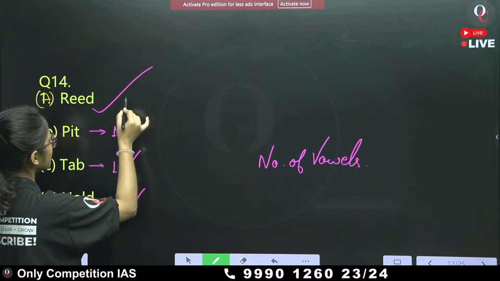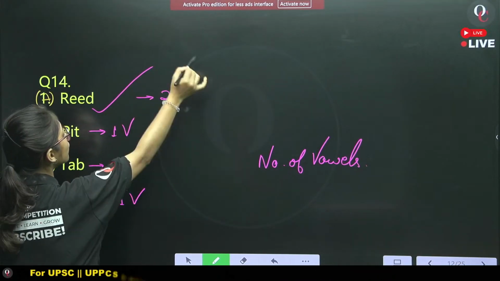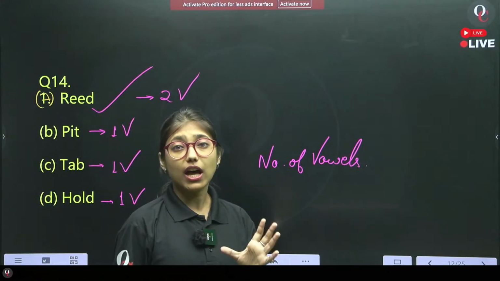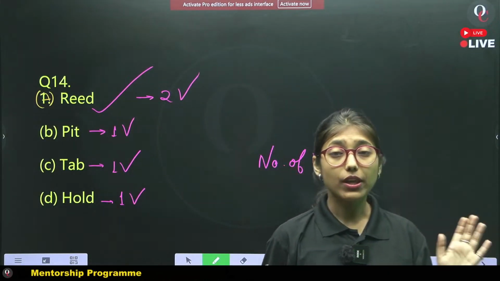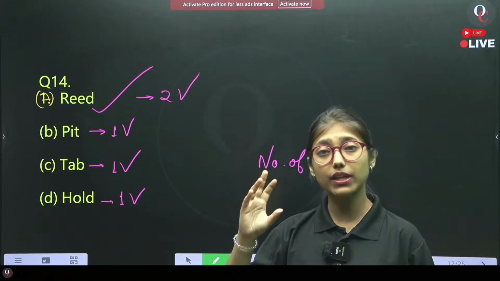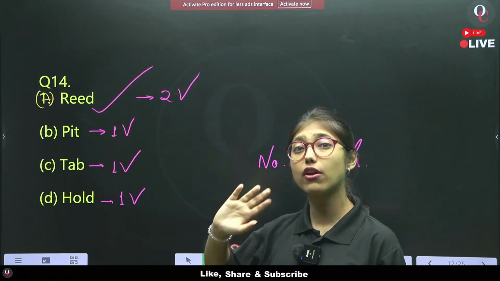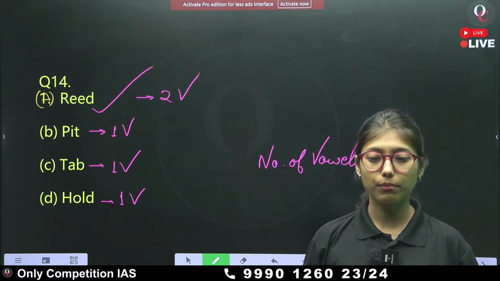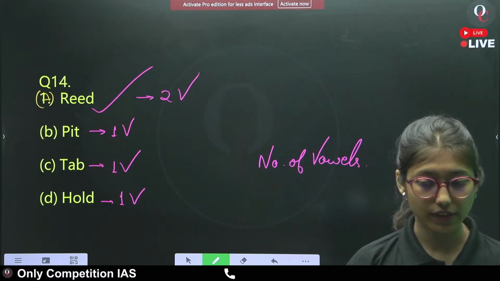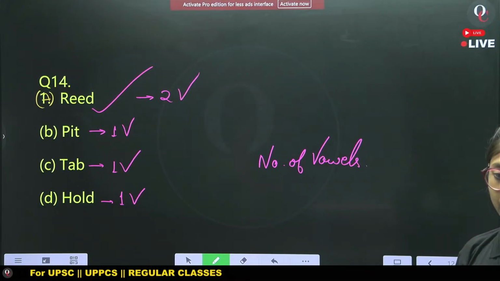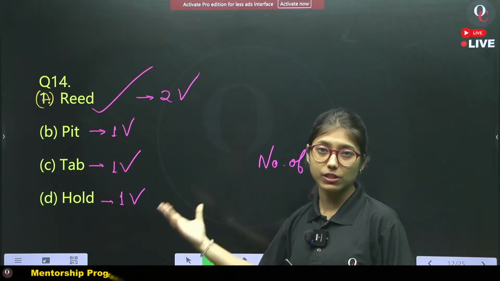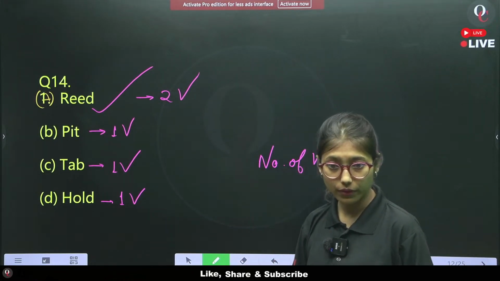But here, you will get two vowels. That is why our odd one out is option A. Not because of the meanings, which are all different, but because of the spelling. Sometimes we need to analyze the odd one out from this perspective also. Okay?